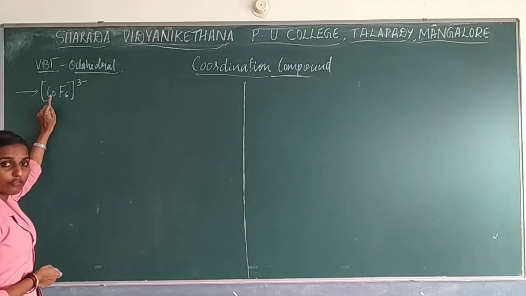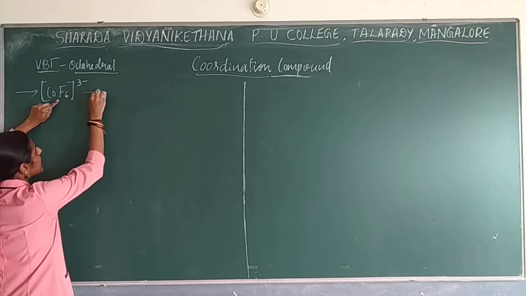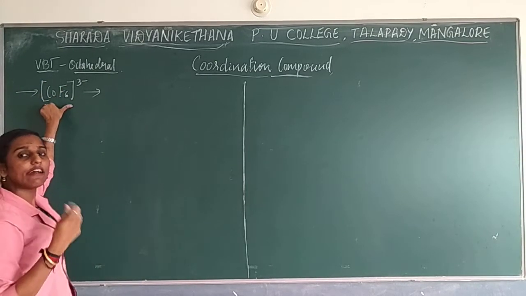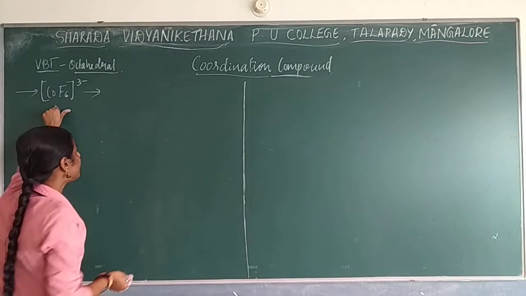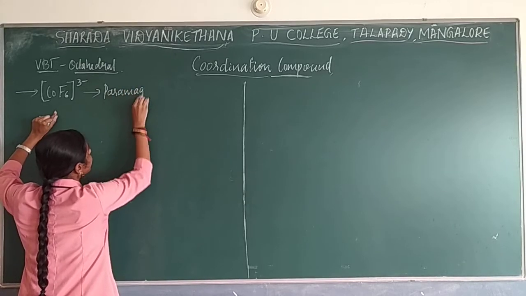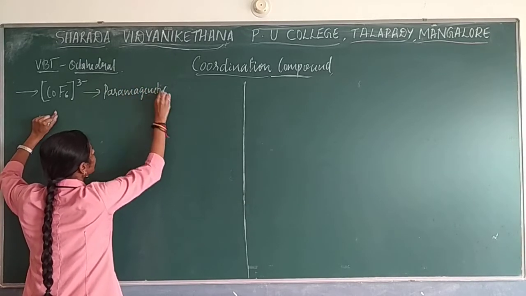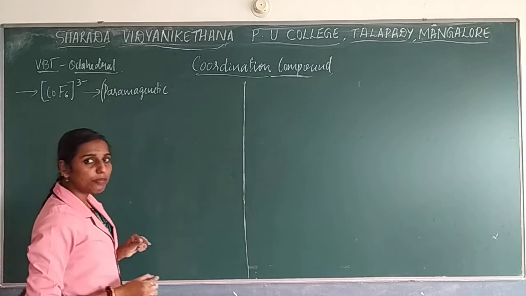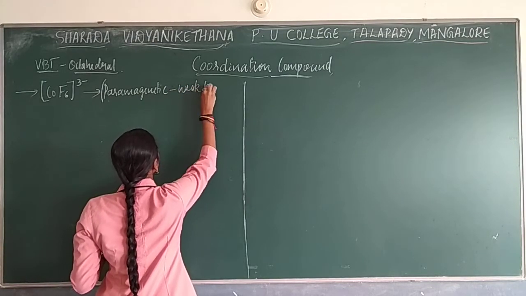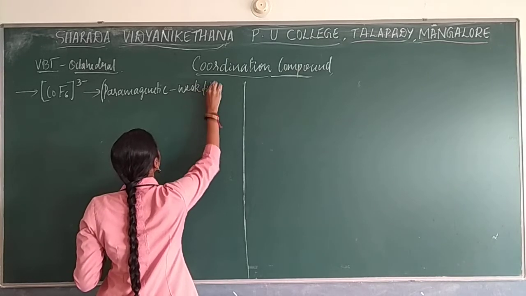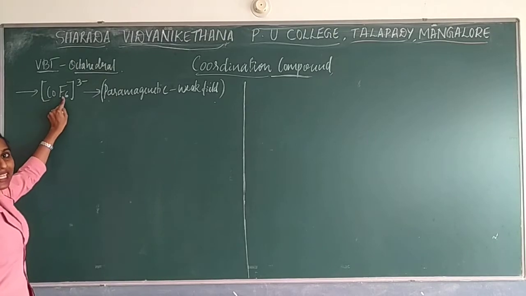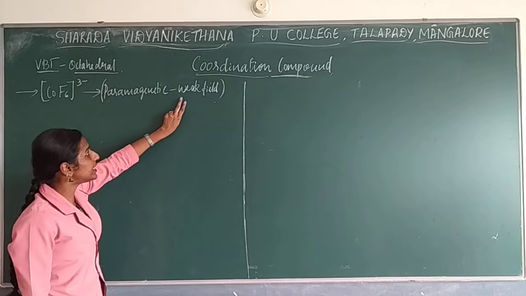So how to find out with this? See, when they have gone with this complex group and they have done the experiment, they got to know it is paramagnetic in nature. So as I said, if it is paramagnetic, what will be the field of the ligand? So that is the weak field of the ligand. The ligand present over here is a weak ligand. Okay. So you need to remember this.